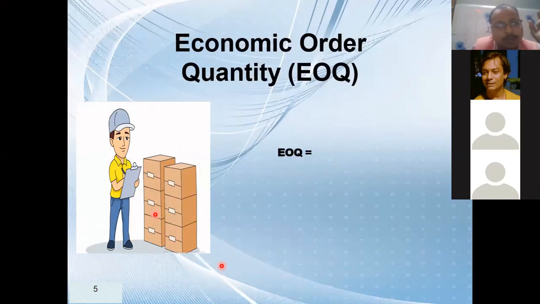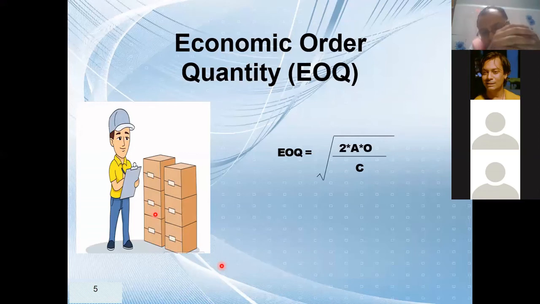We have a very simple formula, which says EOQ is the square root of 2AO upon C, that is 2 multiplied by A multiplied by O, divided by C. Now, what are this A, O and C? First of all, A is the annual demand of your raw material, with the help of which you need to produce finished goods.